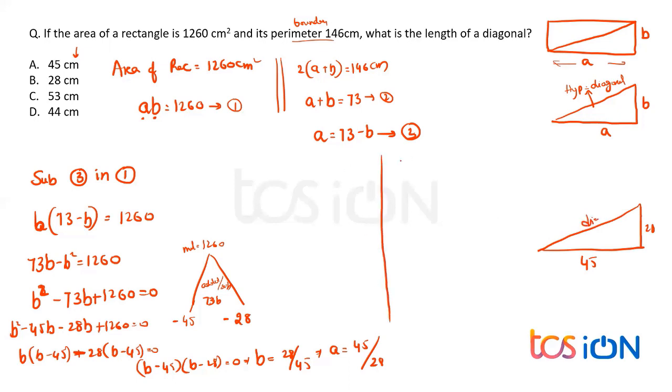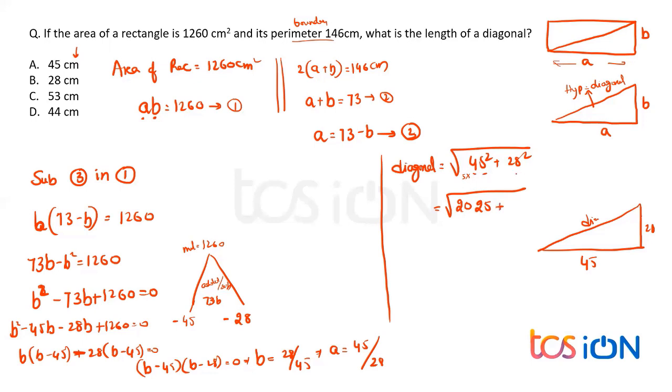Now I can just say that the diagonal is directly equal to the square root of 45 square plus 28 square. You all know the shortcut of 45 square. We already discussed, 5 square always ends with 25. Now 4 into 5 will give me the next two numbers, that is 20. 4 into the next number will give you the first two or three digits, whatever it may be. So 4 5s are 20.